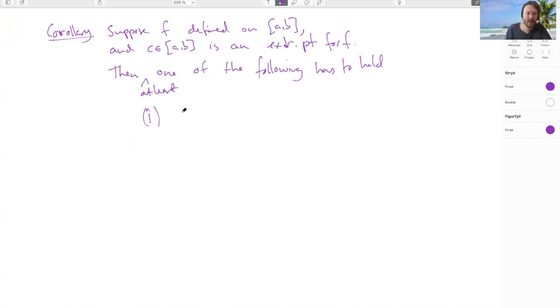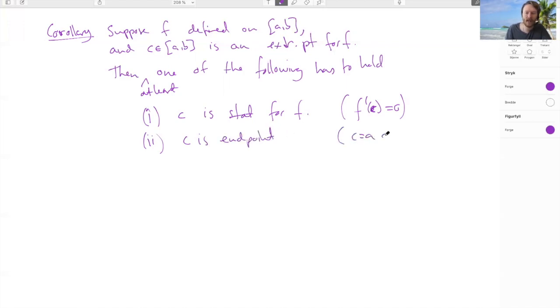So the first is that c is stationary for f. So that means f prime at c is 0. The second is that c is an endpoint. So that means c is a or c is b. And the third is that c is singular for f. That means that f prime of c does not exist.